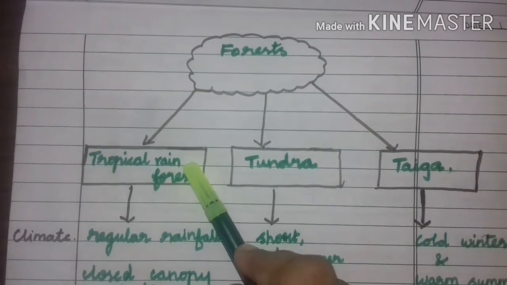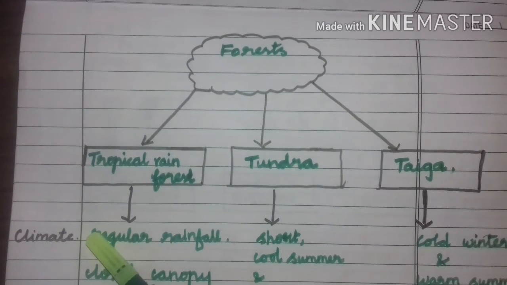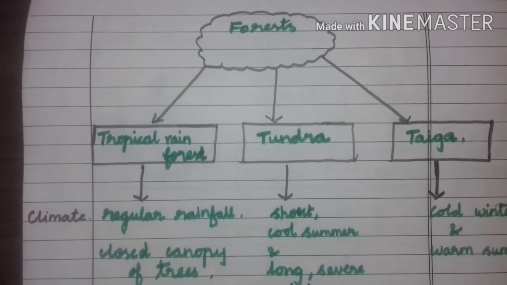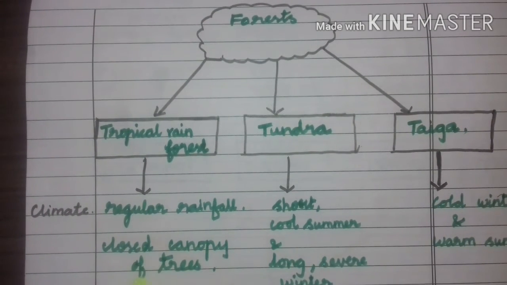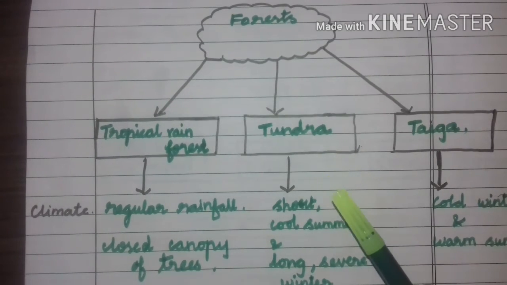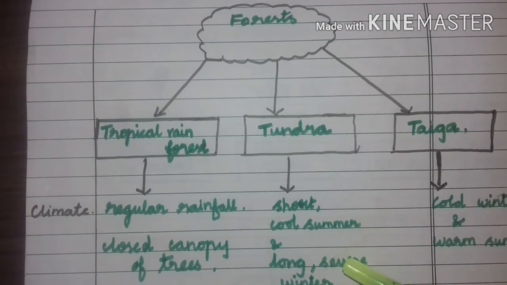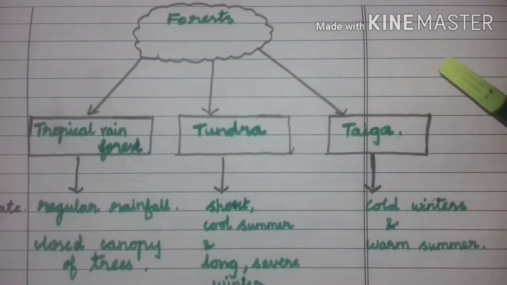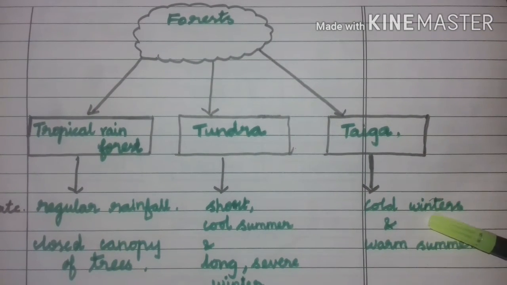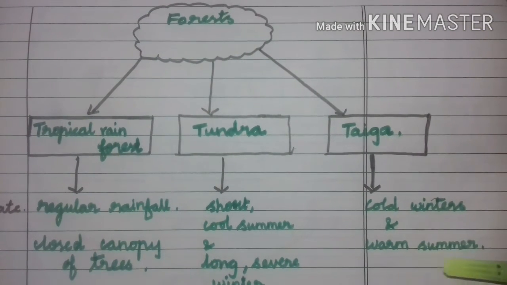In tropical rainforest, what about the climate? Here there is a regular rainfall and closed canopy of trees. And what about tundra? Here short, cool summer and long, severe winter. Then what about taiga? Yes, here they are having cold winters as well as warm summer.